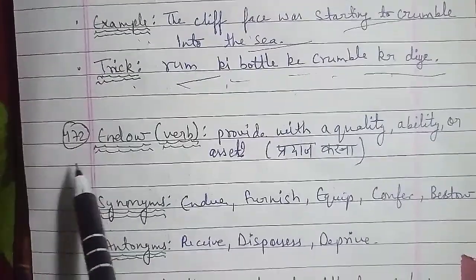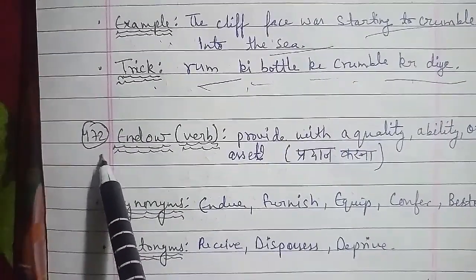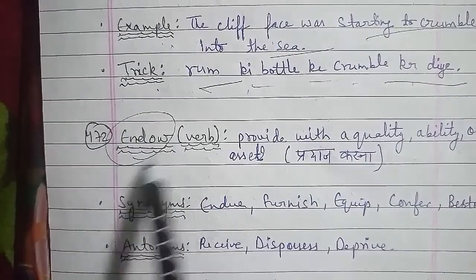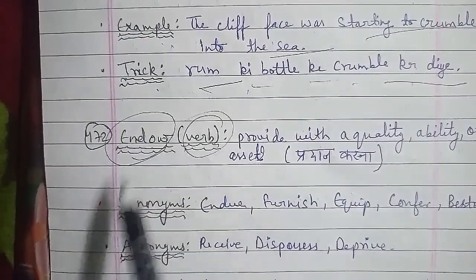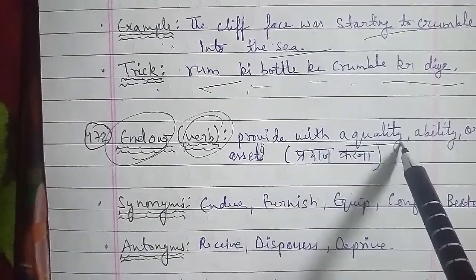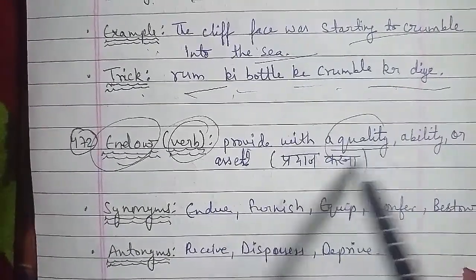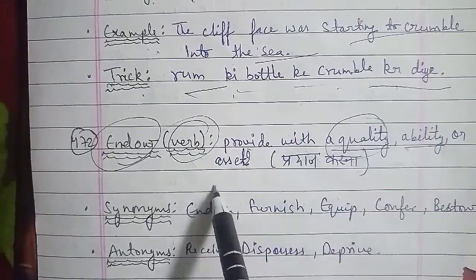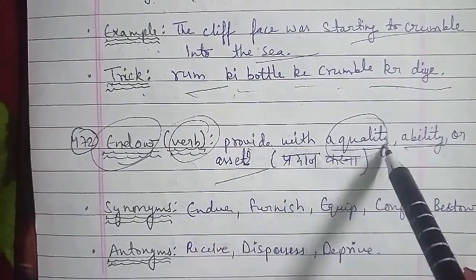Now talking about the another word that we have, your 472nd word, and the word is endow. Endow is a word that is used as a verb here, and the meaning of endow is to provide with a quality. आप कोई चीज़ provide कर रहे हो with their quality, ability or asset.